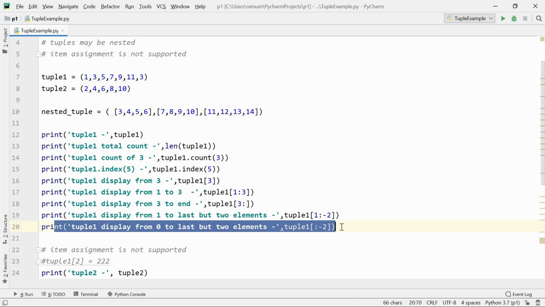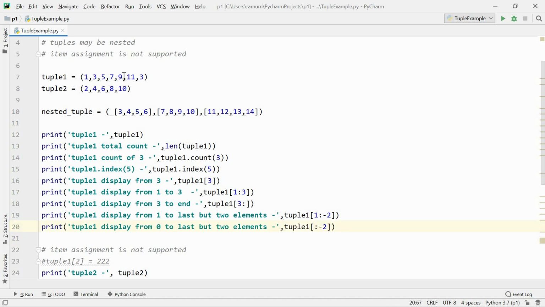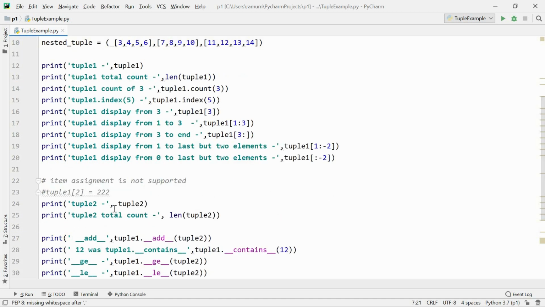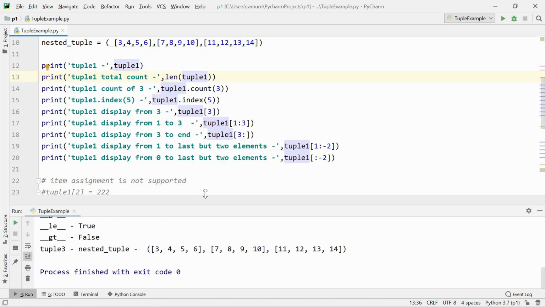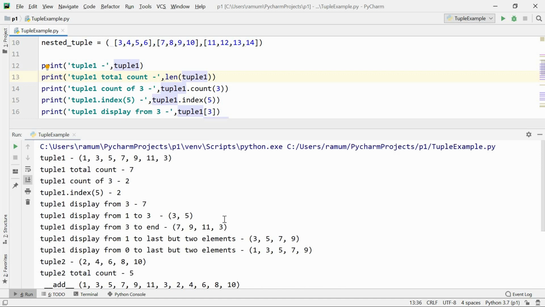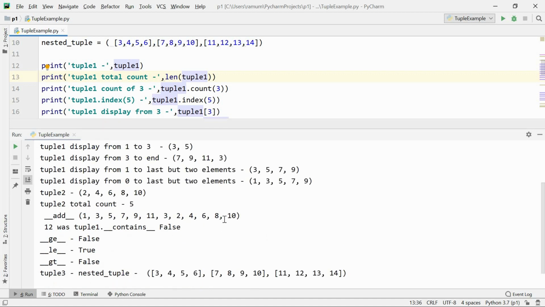In this particular print it will start from 0 till -2. Let me run and show you once again whatever we have discussed till now.